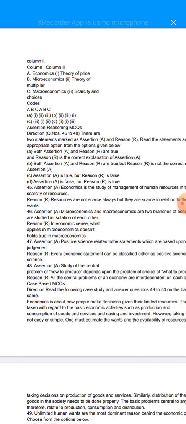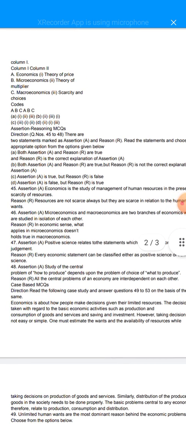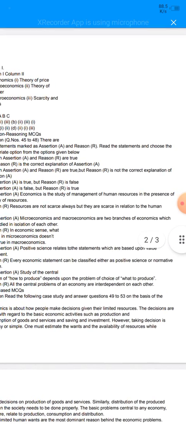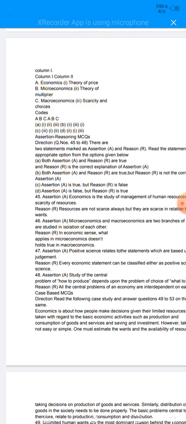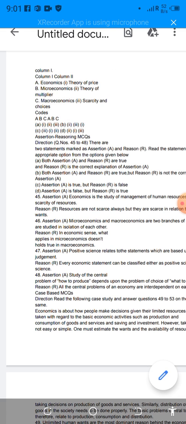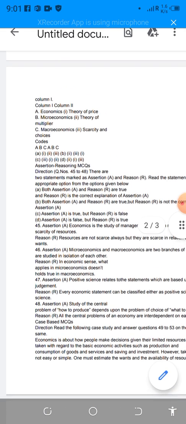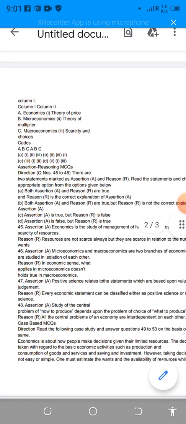Why? Because the statement says microeconomics and macroeconomics are two branches of economics which are studied in isolation of each other. They are studied in economics, but there are different concepts in microeconomics and macroeconomics.